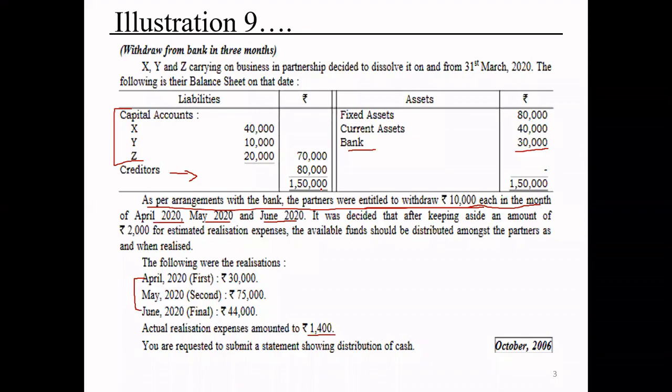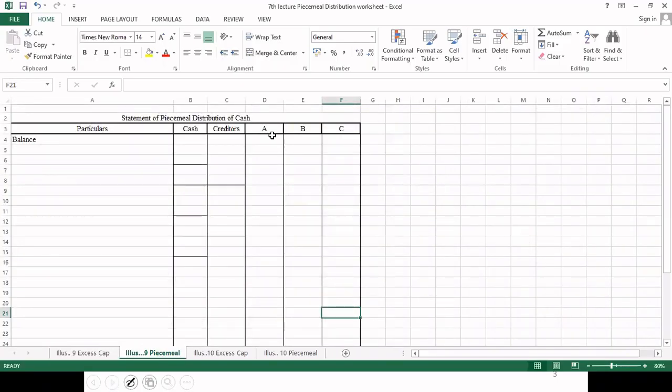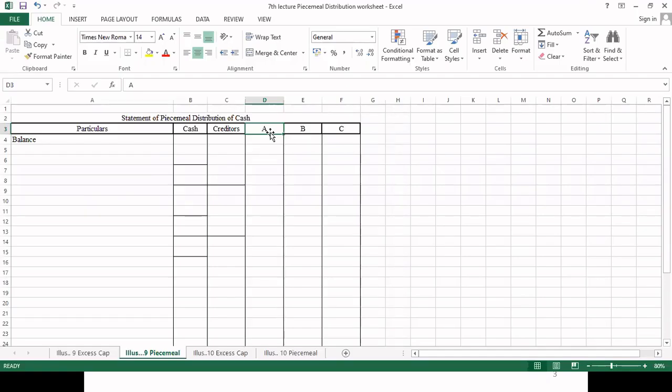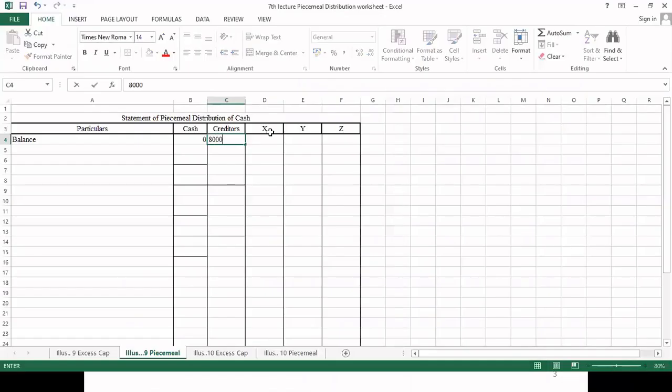So this is the problem. Now we have to go for piecemeal distribution of cash. So here we have partners X, Y, and Z. Cash we don't have because we have a bank arrangement. Creditors we have of 80,000, 40,000, 10,000, and 20,000.